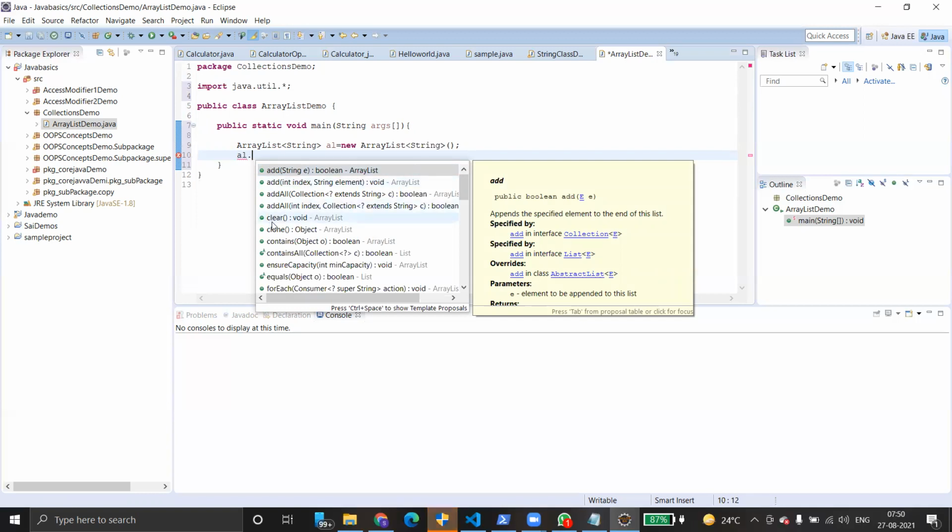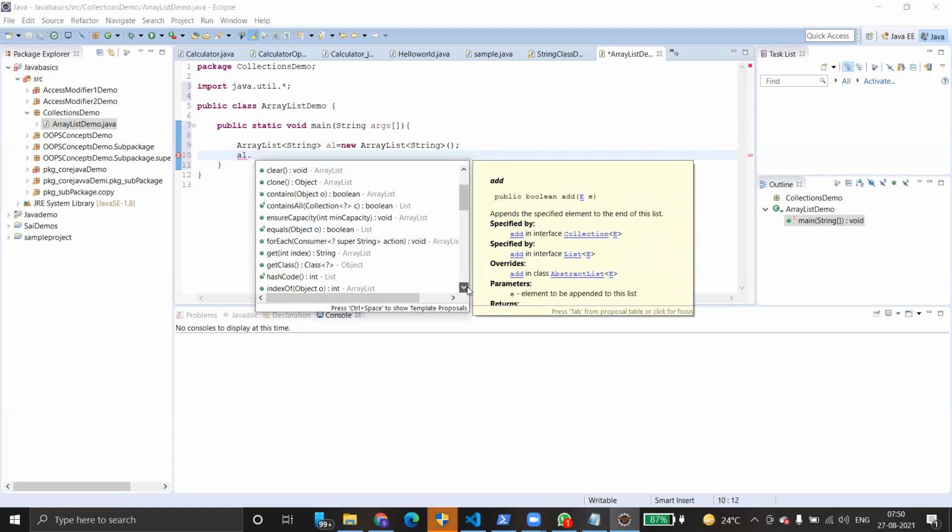Clear means simply remove all the data. Clone means you can create the same object. Contains simply checks whether the object is there or not. Containsall, we have to provide a collection and check. Equals, we are just checking whether both array list objects are the same or not. ForEach, if you want to iterate the elements. IsEmpty, checking whether the collection is empty or not. Iterator is an interface. So many methods are there.